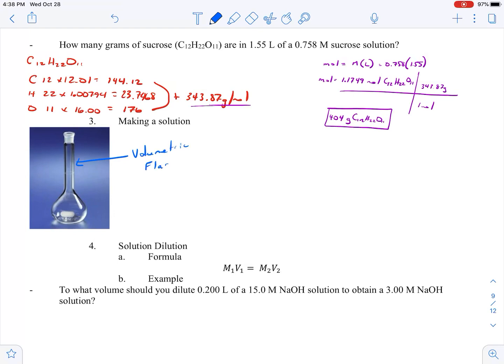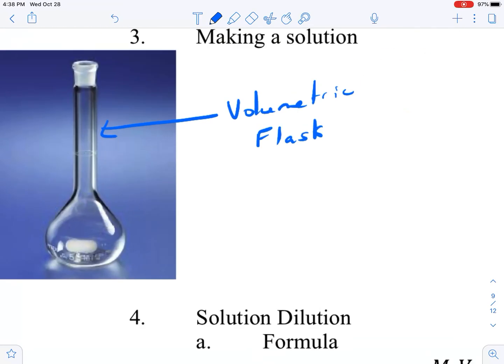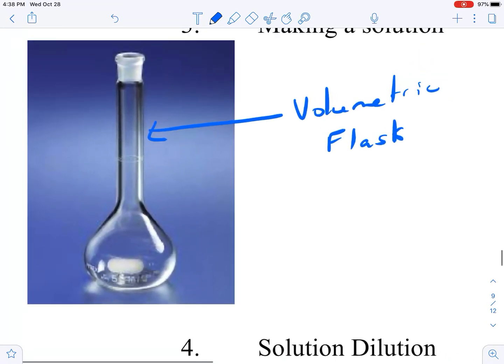Volumetric flask. And what this flask does, if you look at it closely, this line right here is a graduated line, so it measures precisely to that one. This looks like maybe a 250 or a 500, so when you fill it up and the meniscus of the solution is right on that line, you have exactly, let's say, 500 mL or 250 mL. So that is what you would use to make a very precise amount.